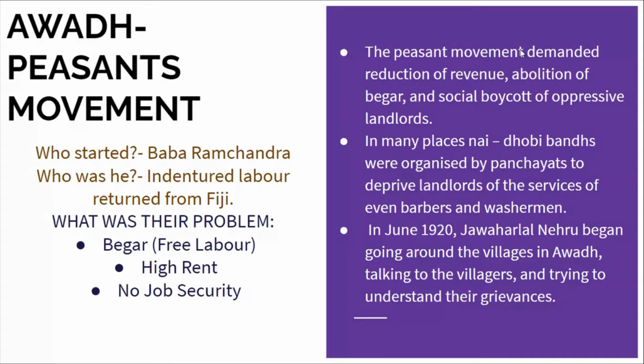What was his problem? Begar, free labour. The talukdars or landlords would not give them salary for their work. These talukdars and landlords asked high rent from them, and there was no job security for them. The peasants movement demanded reduction in revenue, abolition of begar, and social boycott of oppressive landlords.